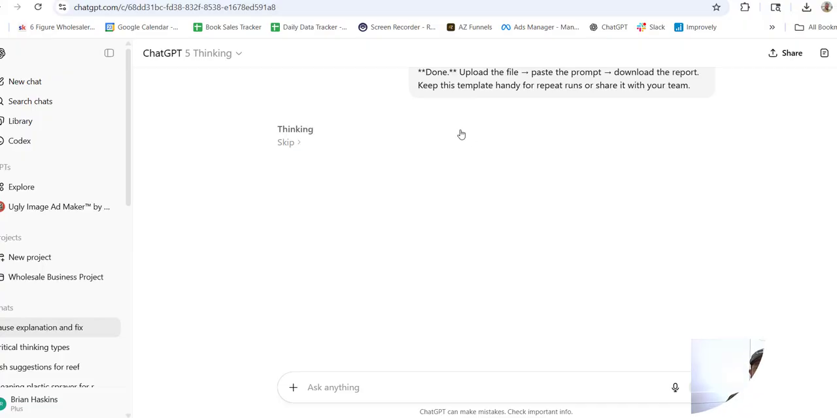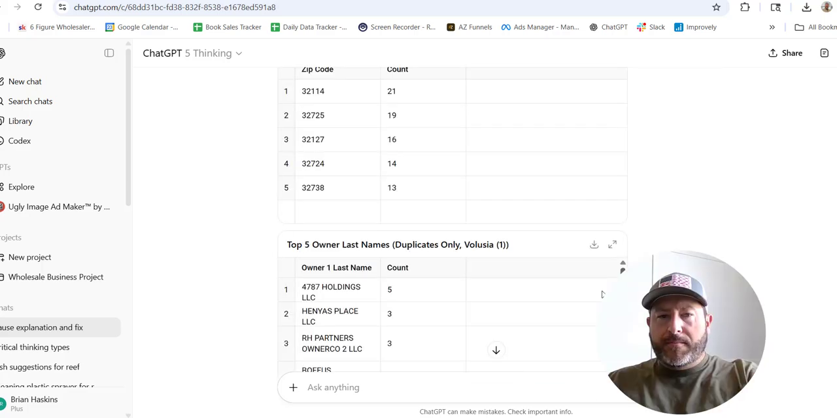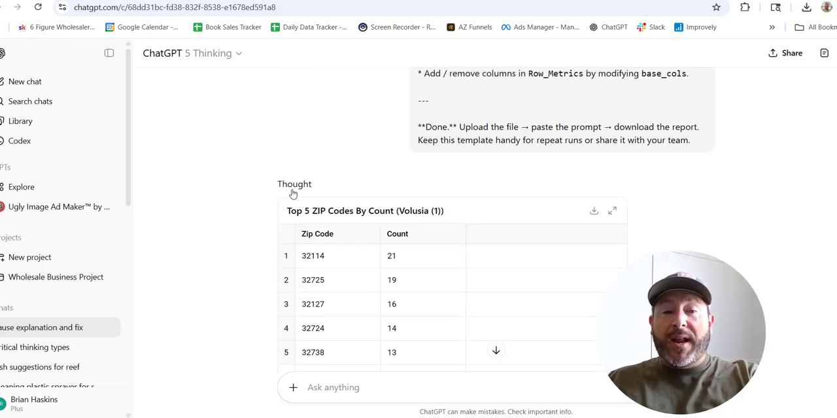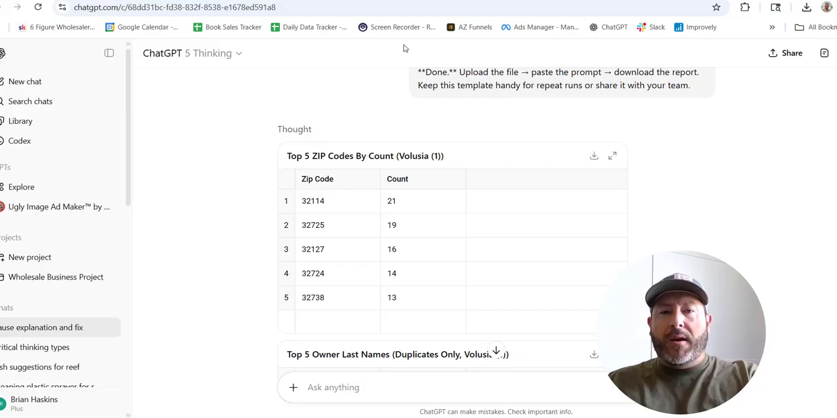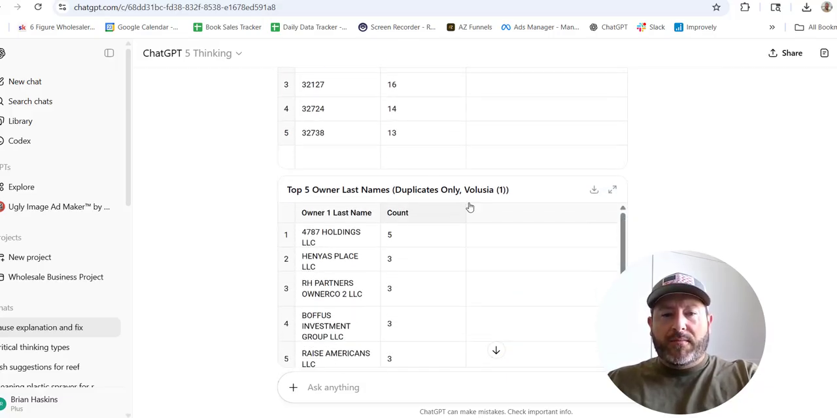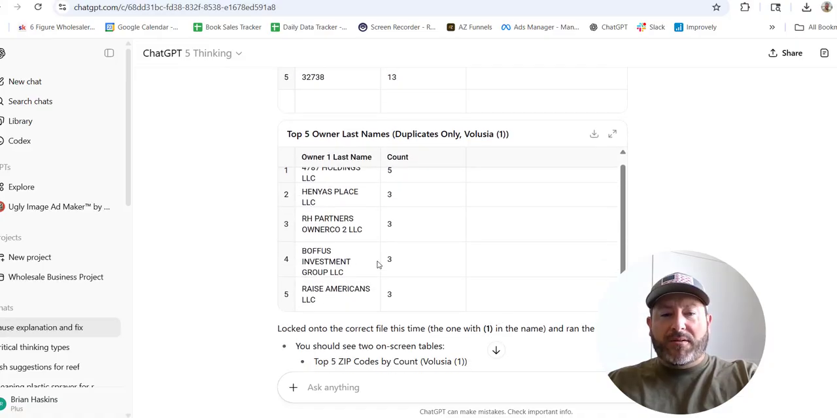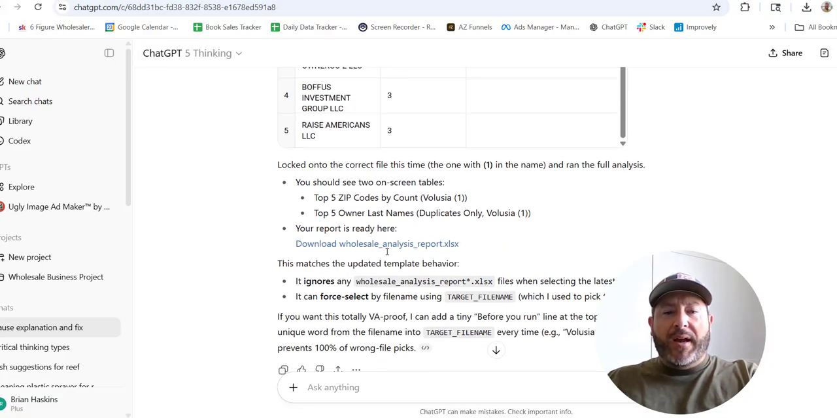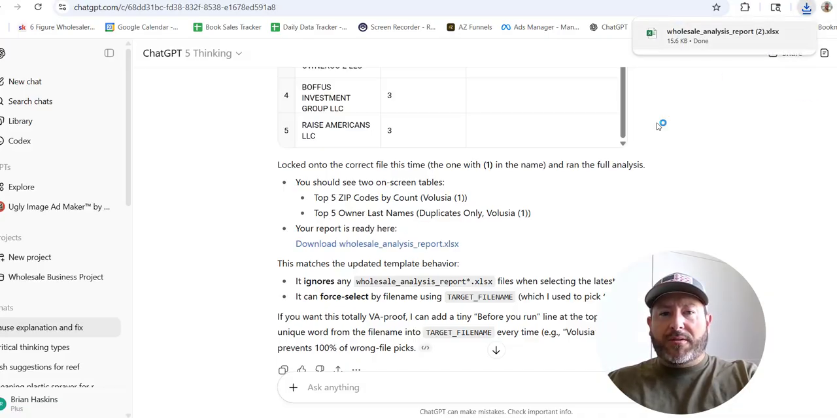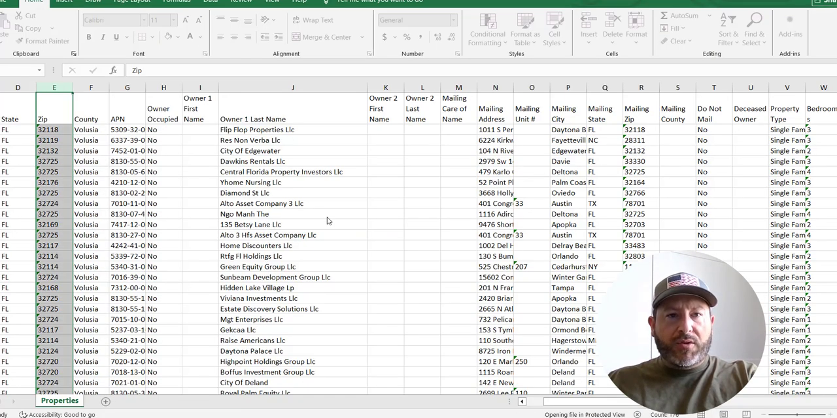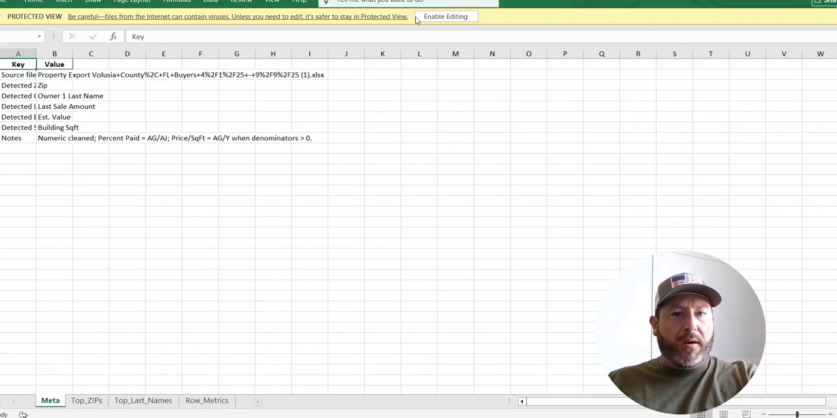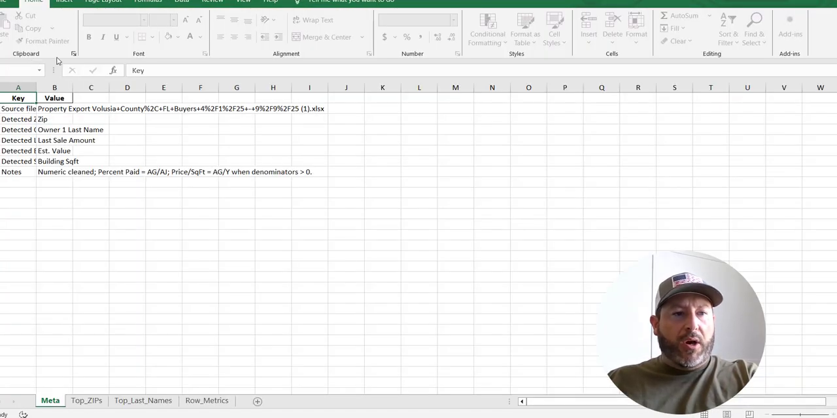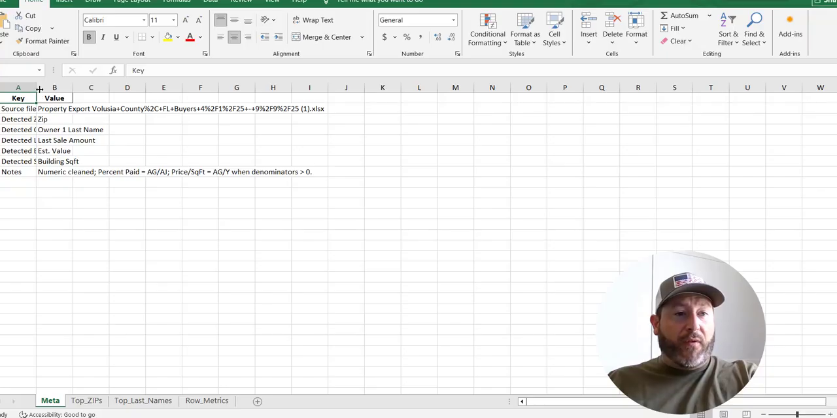Let me go ahead and pause this real quick while it's thinking. All right, so it actually took that prompt, and what it did for me is it told me the top 5 zip codes. It also told me the top 5 buyers in the market and gave me an analysis report. So let me take a look and show you what this looks like. So it's going to populate here. All right. So ChatGPT did this completely free for me. I didn't pay anything.